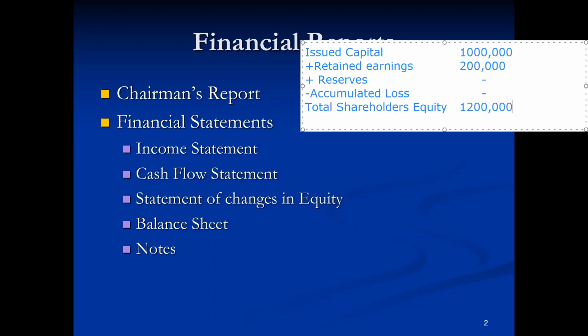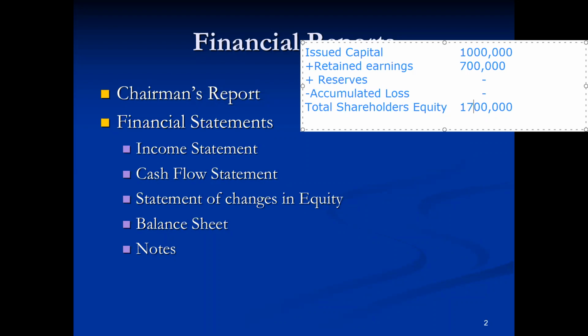Let's suppose in this particular year the company earned a profit of 500,000, out of which the company didn't pay any dividend and it retained all the profit. So all the profit retained by the business organization, that is 500,000, will be added to the previously held profit. Previously it was 200,000. Currently the company held 500,000. So the total retained earnings is 700,000. So the overall equity of the business organization would become 1,700,000.